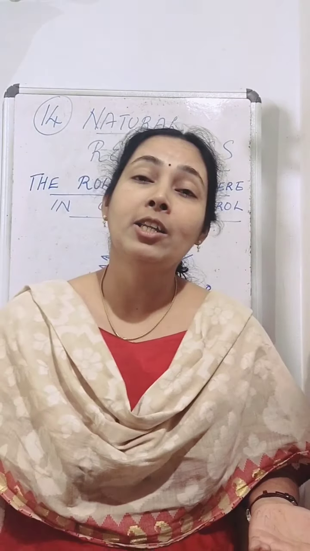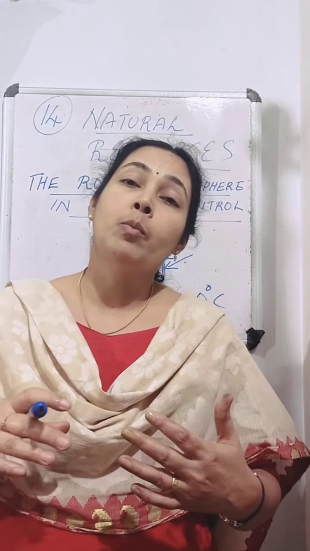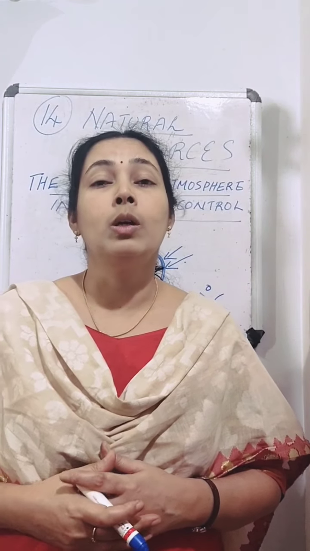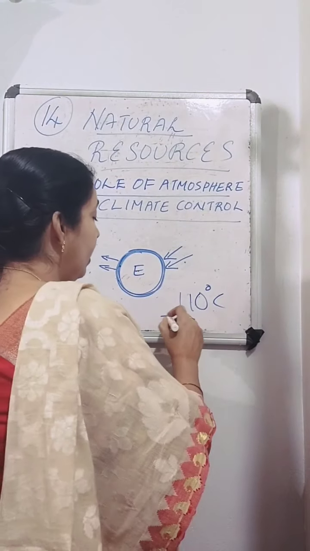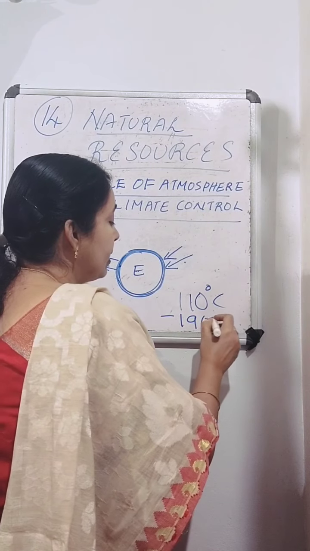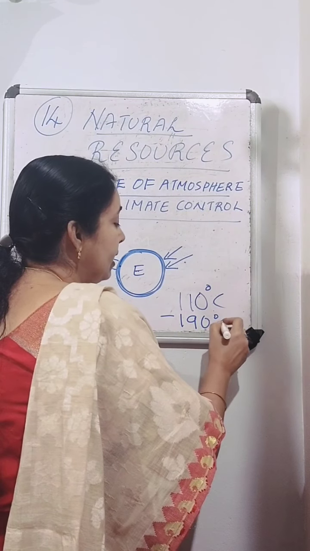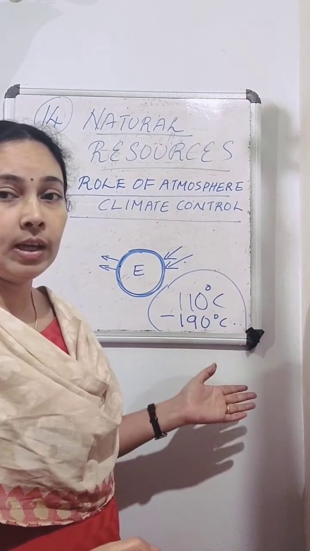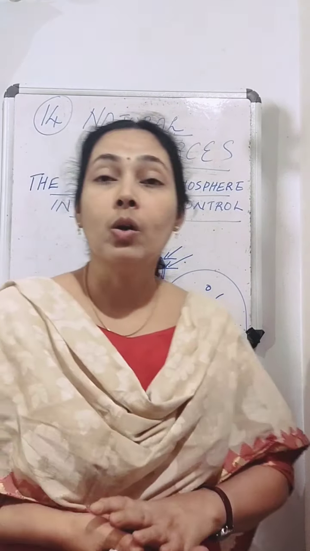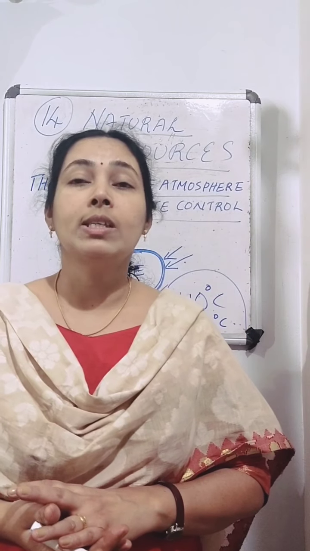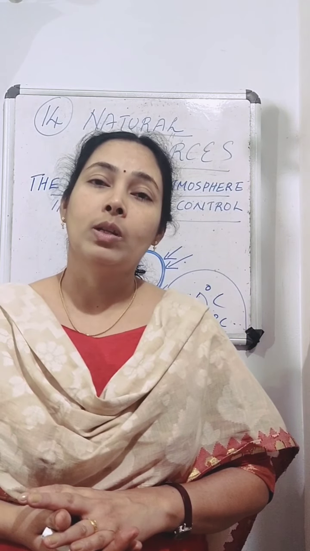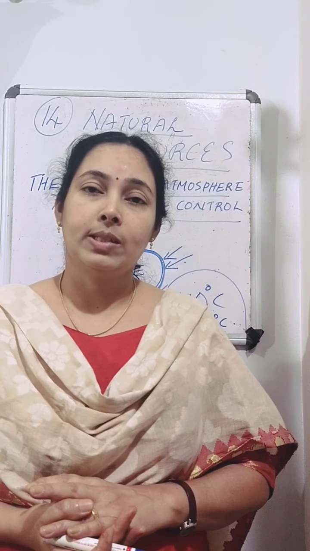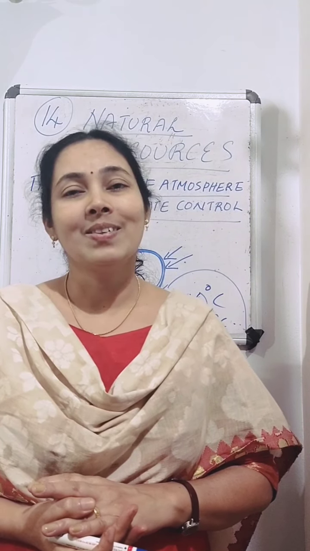And during night, what happens? Heat from moon will go out. So it will be very cool on the moon. So during the night, it will be very low temperature, like minus 190 degrees Celsius. So it is difficult. Living things can't survive in a climate like this. So on earth, atmosphere is controlling the climate on the earth, and life is made possible due to this. Clear now? Okay.